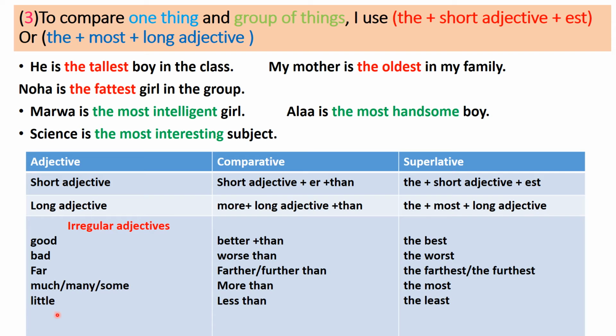Little, we change it to less than in the comparative case, and in the superlative case, the least. For example, if I have the least money among my brothers, I have only 1 riyal. Others have 2, 3, 4. So I have the least amount of money.